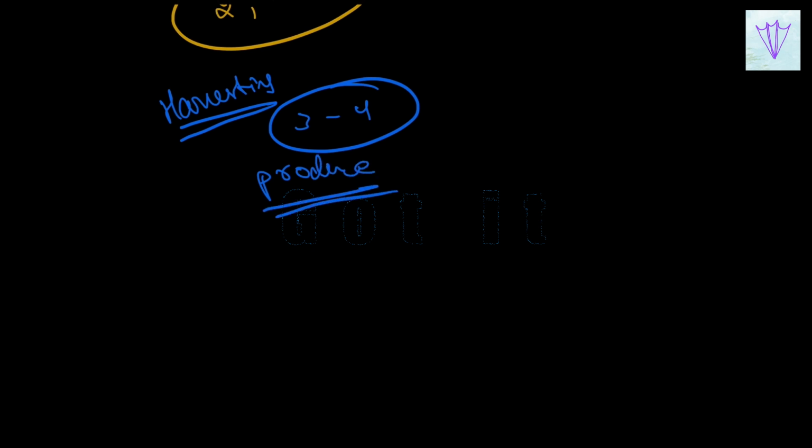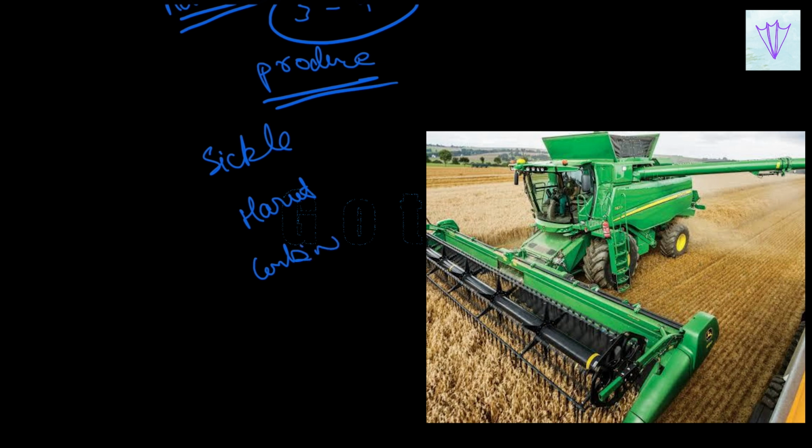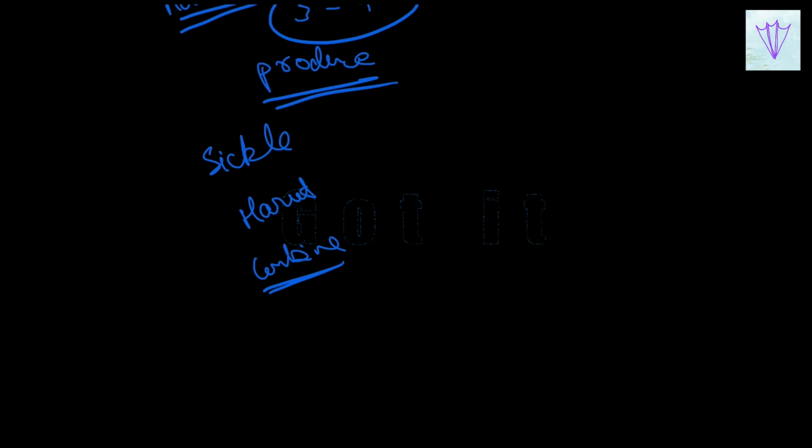The agricultural tools used for harvesting include the sickle, harvester and a combine. A combine is a combined harvester and thresher. A combine has a sharp edge for cutting off the tops of the grain plants such as wheat, and then it separates the harvested grain seeds from the chaff.